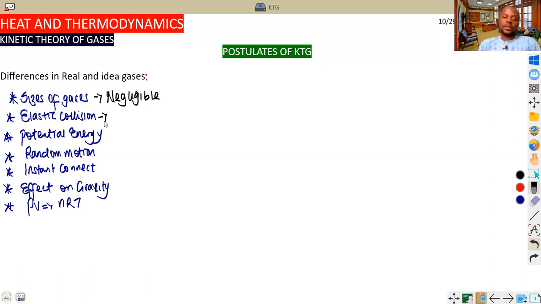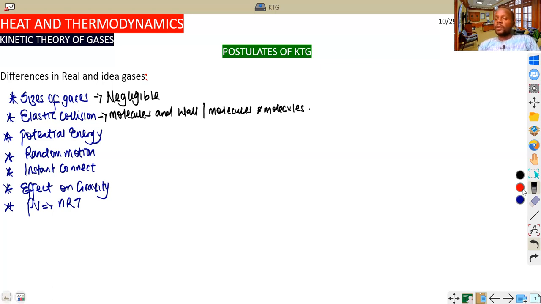Now, about collision, we have talked about that one. From your chemistry knowledge, the molecules collide with the wall of the containing vessels. Because they do that, we say the type of collision that occurs is between molecules and the wall. Sometimes you can also have a collision between molecules and molecules. The type of collision that you see in real gases is called elastic collision, whereas in ideal gases we call it inelastic. When they stick together, that's inelastic collision, which we have also studied under the topic of momentum.